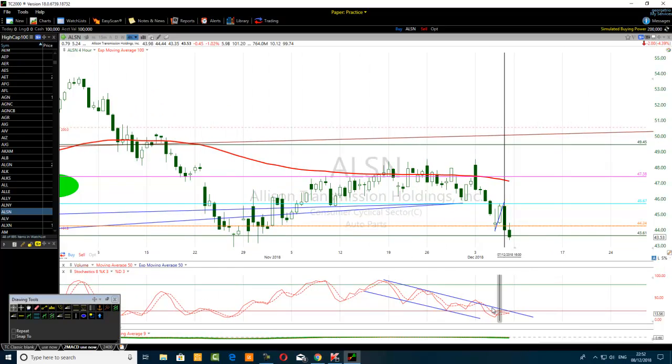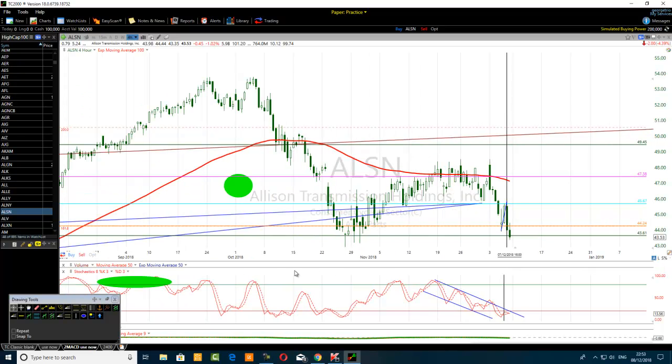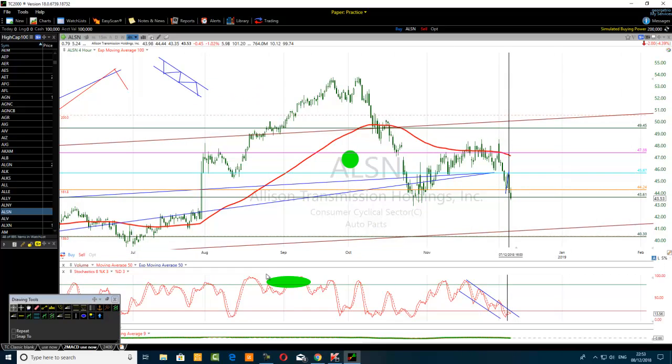That's what I was telling you. The stochastic can stay oversold for a long time as long as the price is breaking support levels. The stochastic can stay overbought for a long time if the price is breaking resistance levels. So all in all, just draw the level that the stochastic is pointing to us. Priority to bullish signal above that level and priority to bearish signal below it, and you will see that all this confusion will be gone. You see here the stochastic was overbought for a long time. Price was breaking resistances. There's no conflict at all. It's just all about price going from one key level to the next key level.